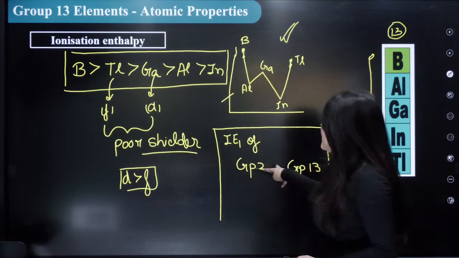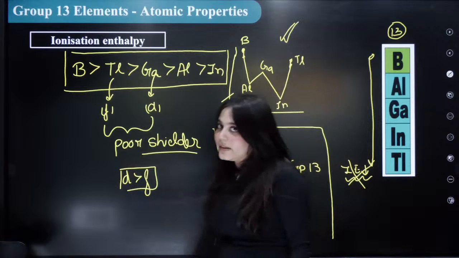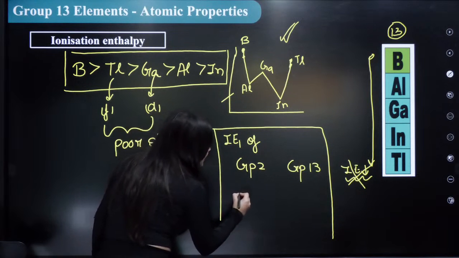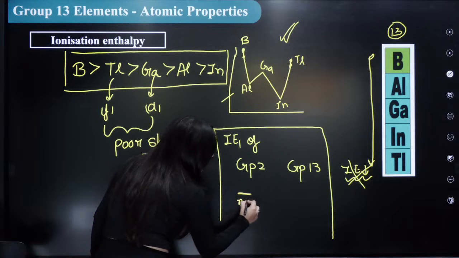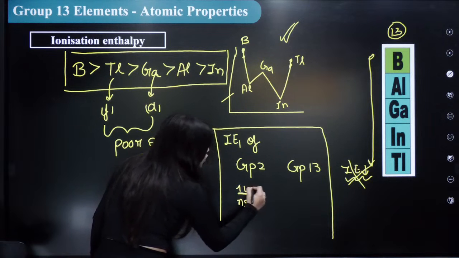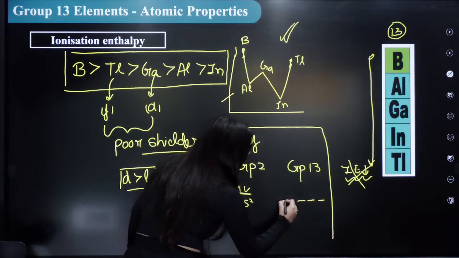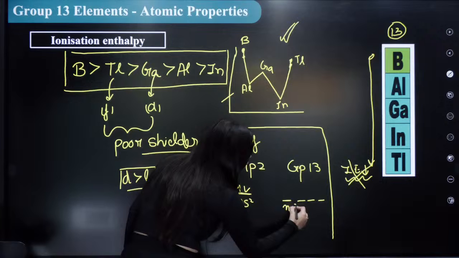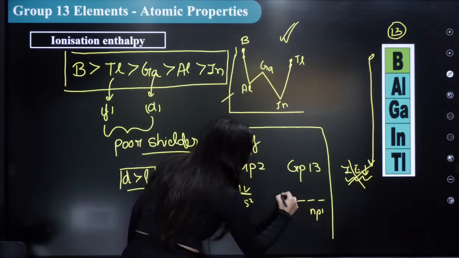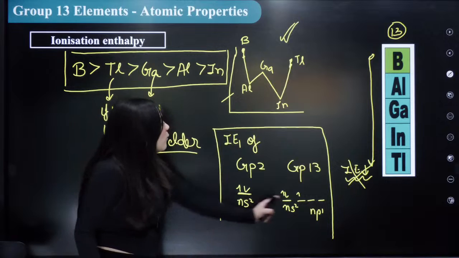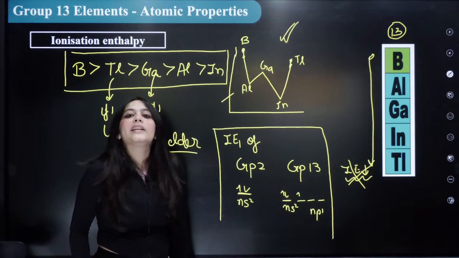Now, between group 2 and group 13, who will have a higher ionization energy? Group 2, what is the electronic configuration? It is ns2, right? For group 13, the electronic configuration is ns2 np1, right? From where is it easier to take out the electron?